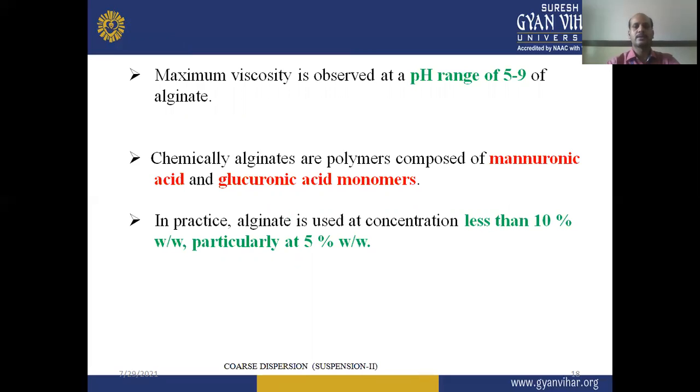Chemically, alginates are polymers composed of uronic acid and glucuronic acid monomers. In practice, alginate is used at concentration less than 10% weight by volume, particularly at 5% weight by weight. So in this region, the sodium alginate or alginate can be used as a suspending agent.